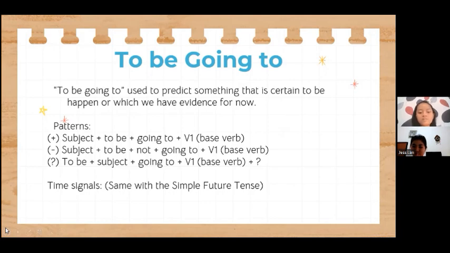The time signals of to be going to are almost the same as the simple future will that Miss Jessica has taught you before. The difference is this tense refers to the planned context.